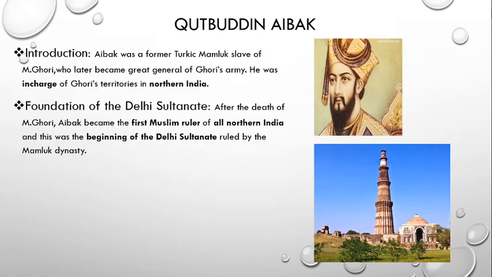Foundation of the Delhi Sultanate. After the death of Muhammad Ghori, Aibak became the first Muslim ruler of all northern India, and this was the beginning of the Delhi Sultanate ruled by the Mamluk dynasty.